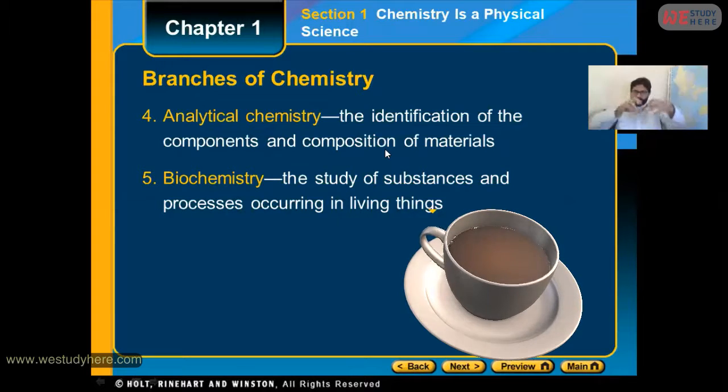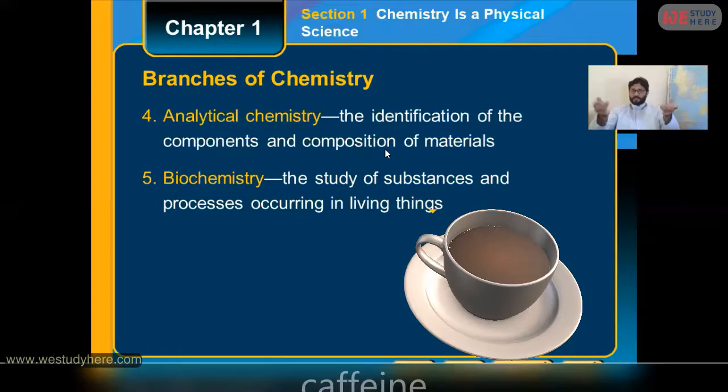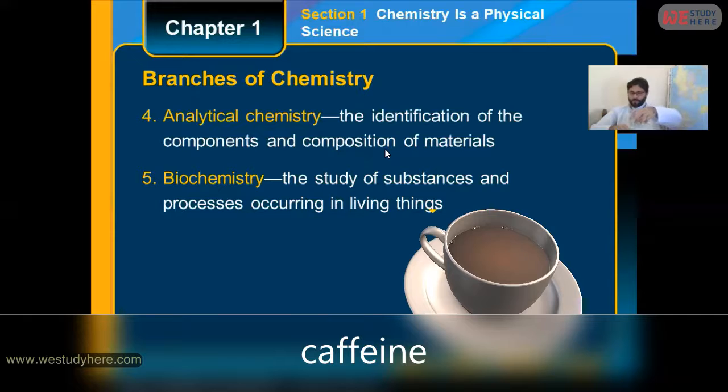In order to analyze each and every component, we study these processes in another branch of chemistry we call analytical chemistry, where we identify the components and the composition of a material. Coffee is made up of caffeine, definitely. When we identify the caffeine and its composition, we study that in analytical chemistry, where identification takes place.